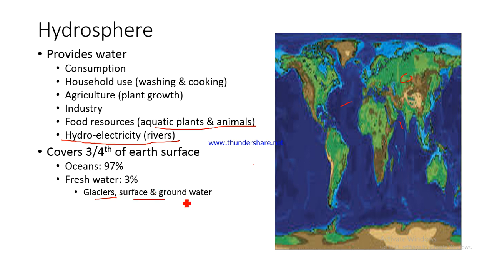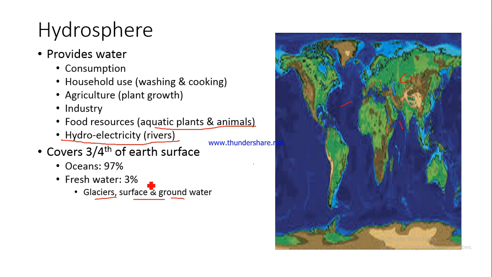Now what is the difference between surface and groundwater? Surface water bodies are visible to the naked eye. I mean, they are available on the surface. The water which you can see flowing on the surface is basically surface water. The pond, the lake, the river, they are all examples of surface water. Then the groundwater is one which is beneath the surface, which you cannot see, and if you want to harness it, you will have to dig a well or use a submersible pump. So you have to dig a well, then only you would be able to get that groundwater. Groundwater is available beneath the ground, while surface water is on the surface, and that is the difference between the two.